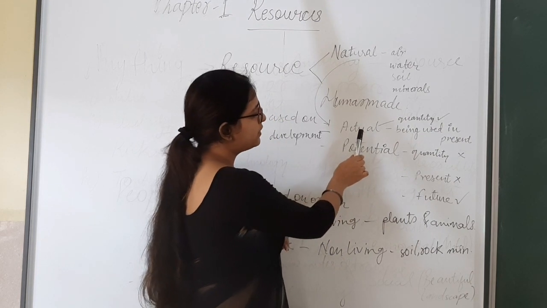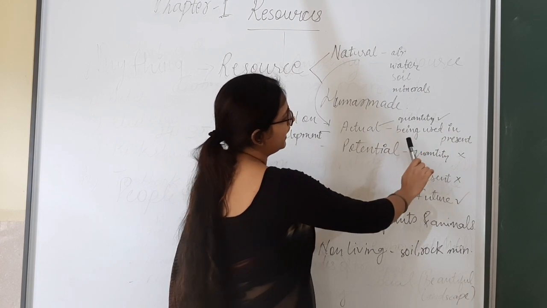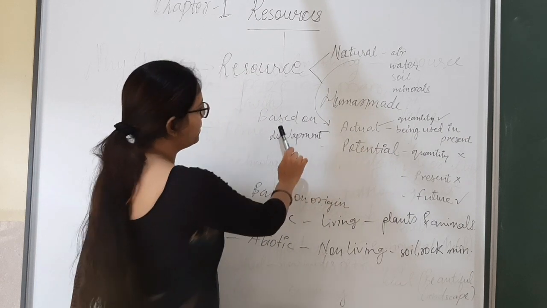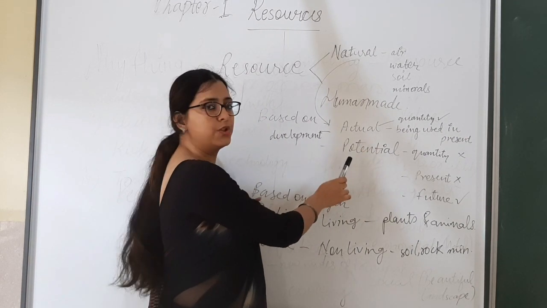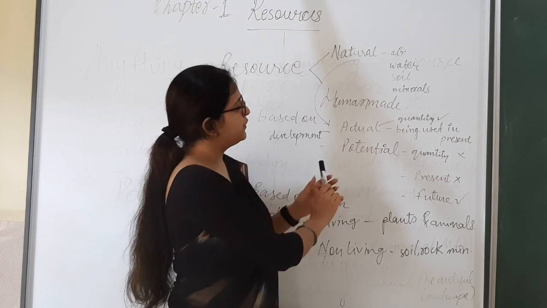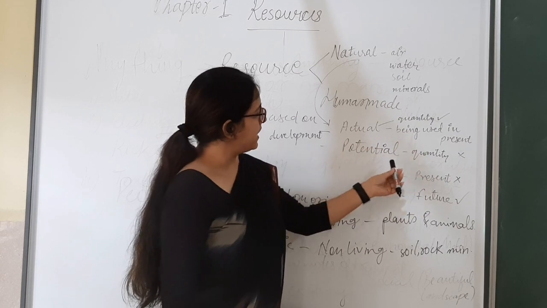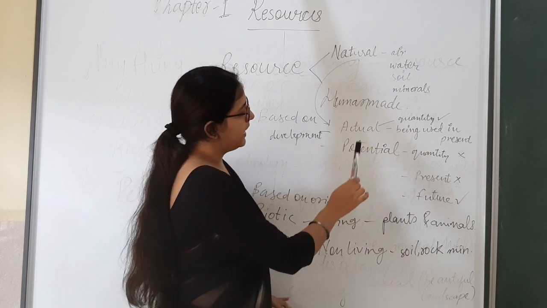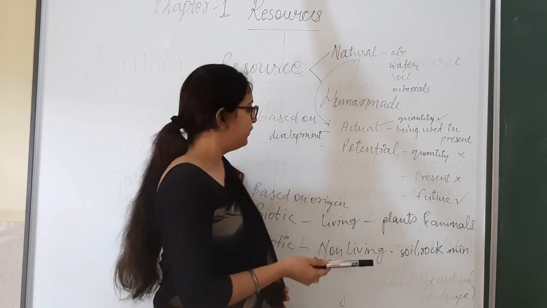But actual resource, quantity is known and it is being used in the present. So, based on the development, there are 2 types of resources: actual and potential. In actual resource, quantity is known and it is being used in the present, and in potential resource, quantity is not known and it is not used in present. It means it will be used in the future.